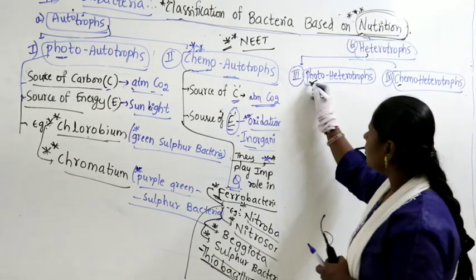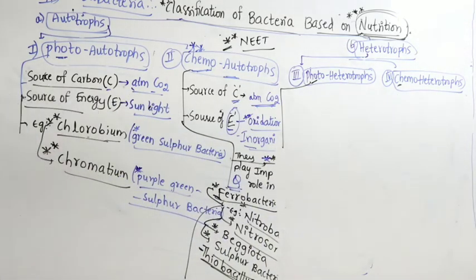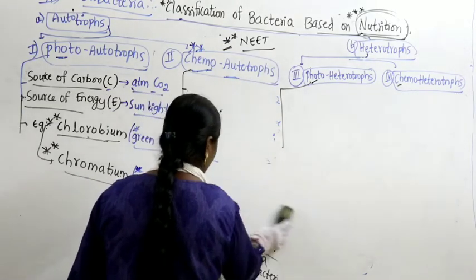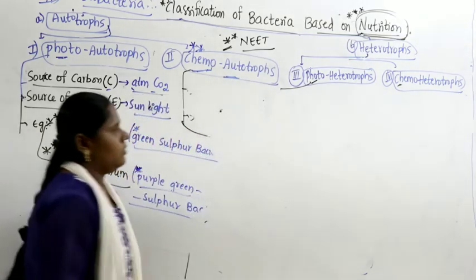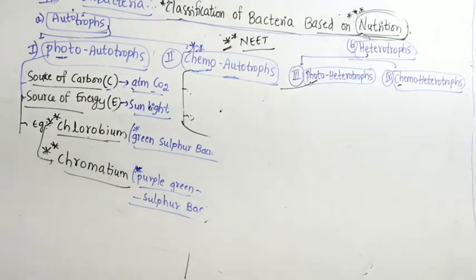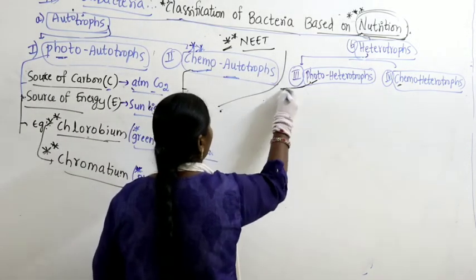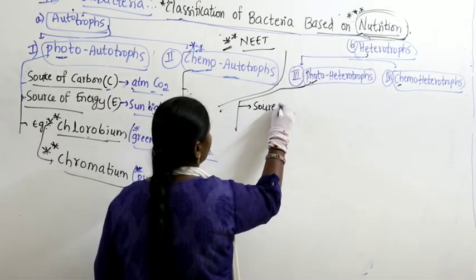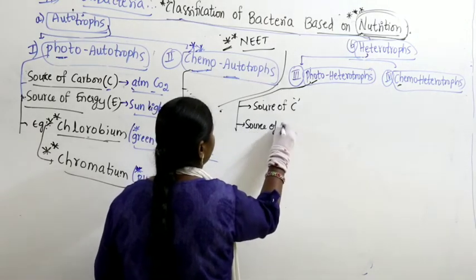This part is completed, so let us take some space to continue. I'll erase this completely. Now here we are discussing photoheterotrophs. For photoheterotrophs, we have to discuss the source of carbon and source of energy.